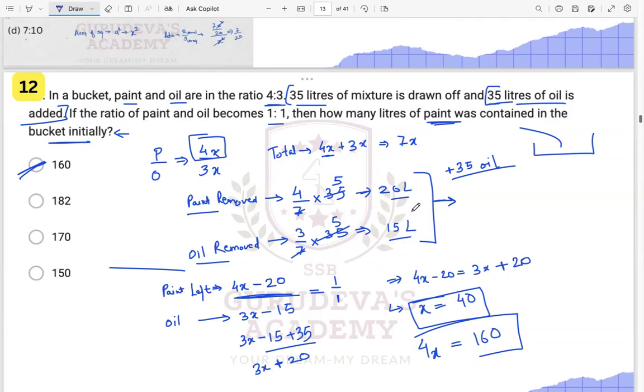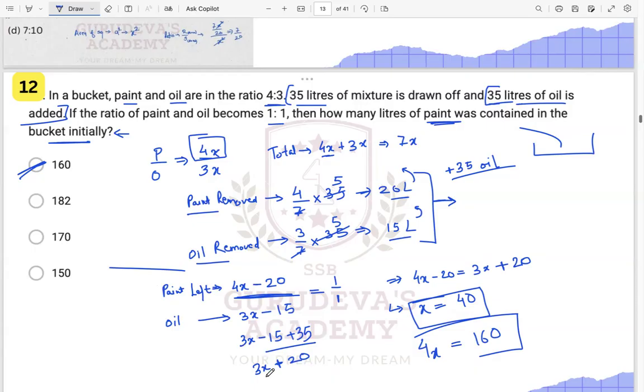And after that you are adding 35 liters of oil to the mixture, right? So we have paint left, that is 4x minus 20, and oil left is 3x minus 15, and in this 3x minus 15 we are adding 35 more.